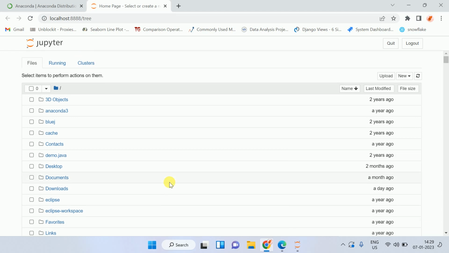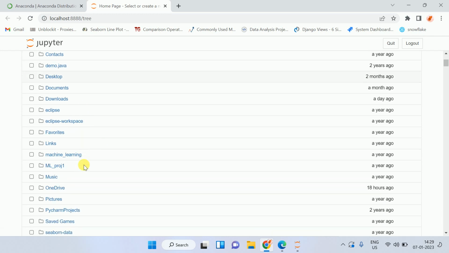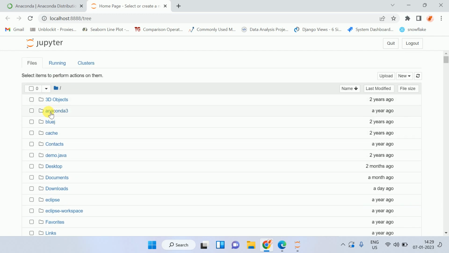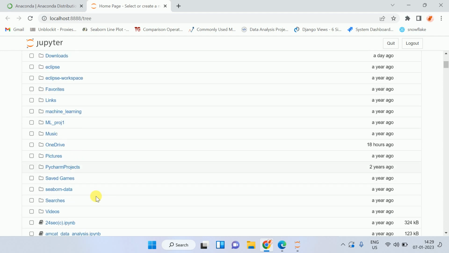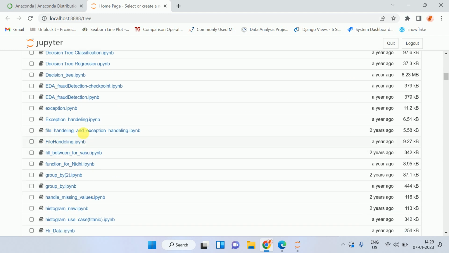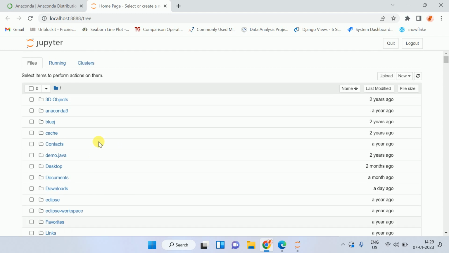Whenever you open this Jupyter IDE, you will see this interface, where you can navigate your files or your folders. Initially, you will see one or two folders, or whatever folders you have, but there will be no files. In my case, I have so many files, but you will not see so many files in your case. So what you do, just go to this New option.